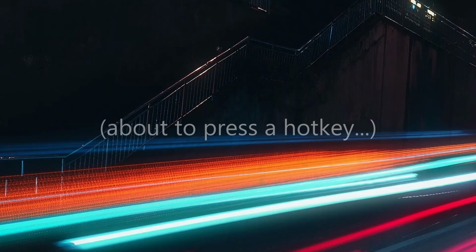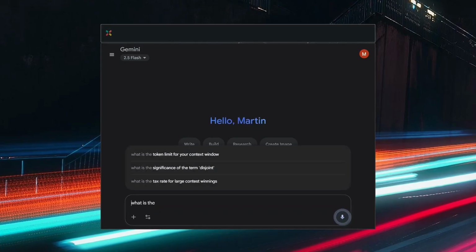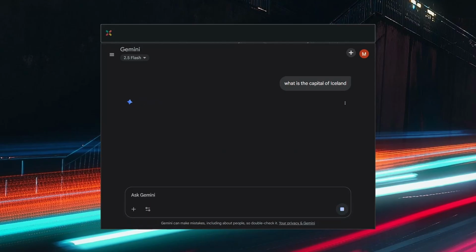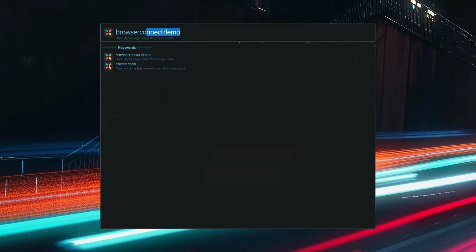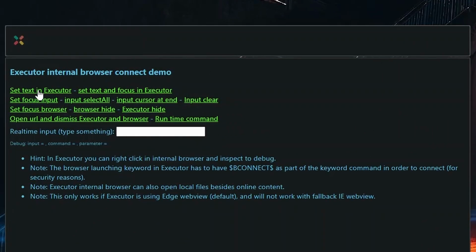You can simulate clicks in the internal browser. Here, a single hotkey opens an AI and clicks the microphone button. What is the capital of Iceland? The same hotkey also serves to stop the microphone and submit the question. This can be repeated. How many people live there? You can run and make tools in the internal browser that can interact with Executor. See docs and website for more info on this.